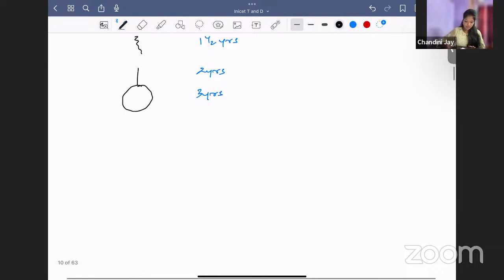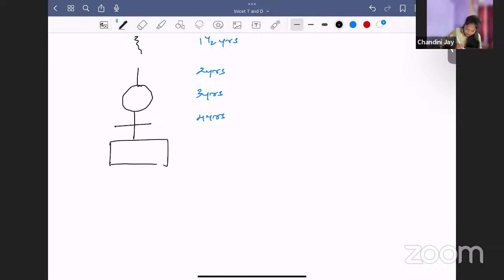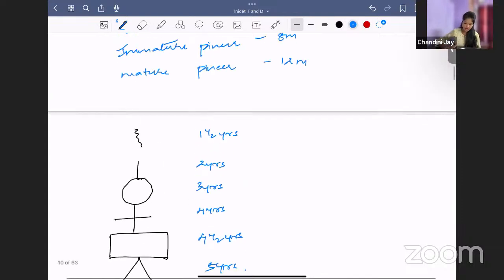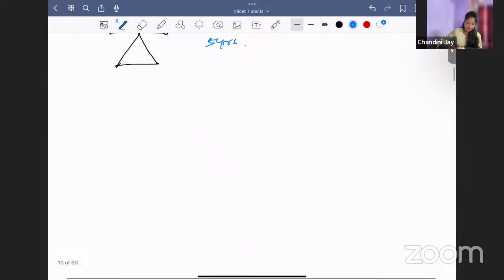Then what is the child trying to do? After circle, we'll put a cross. By 4 years, the child will try to put a cross. And then we'll try to draw a rectangle. 4.5 years, it is rectangle. And then triangle by 5 years. So this you should know. Can you see this resembles somewhat like a scarecrow? These are the fine motor milestones. So gross motor, fine motor over.